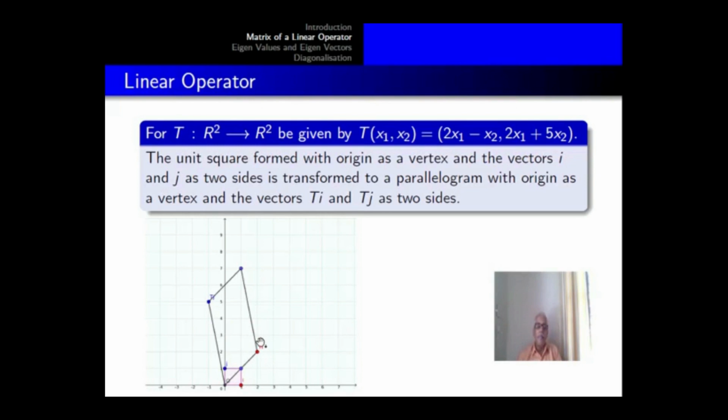In this transformation, the order in which you travel along the edges of the unit square is anti-clockwise, and when you make a corresponding travel on the parallelogram following the order of the square, you get again an anti-clockwise direction.